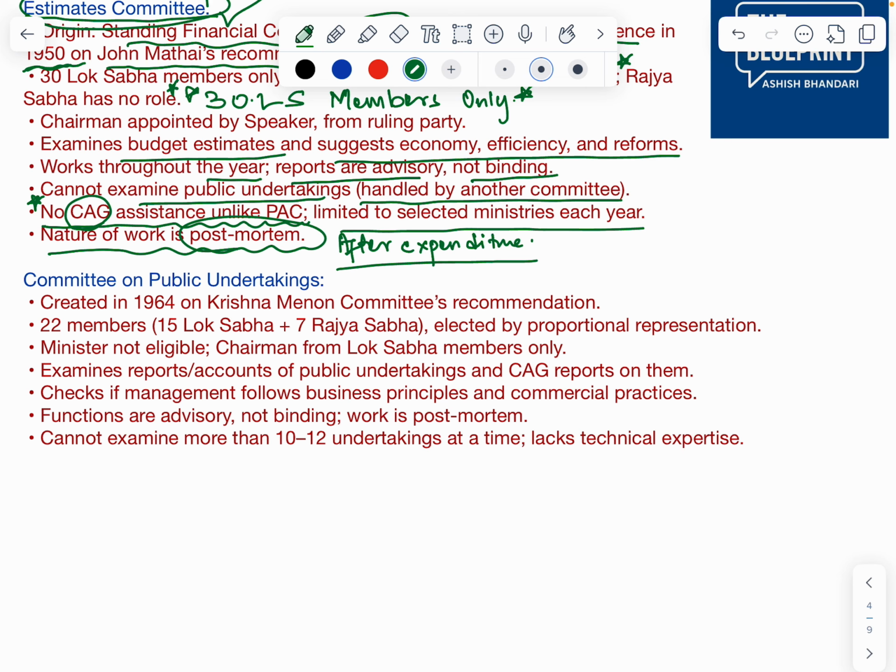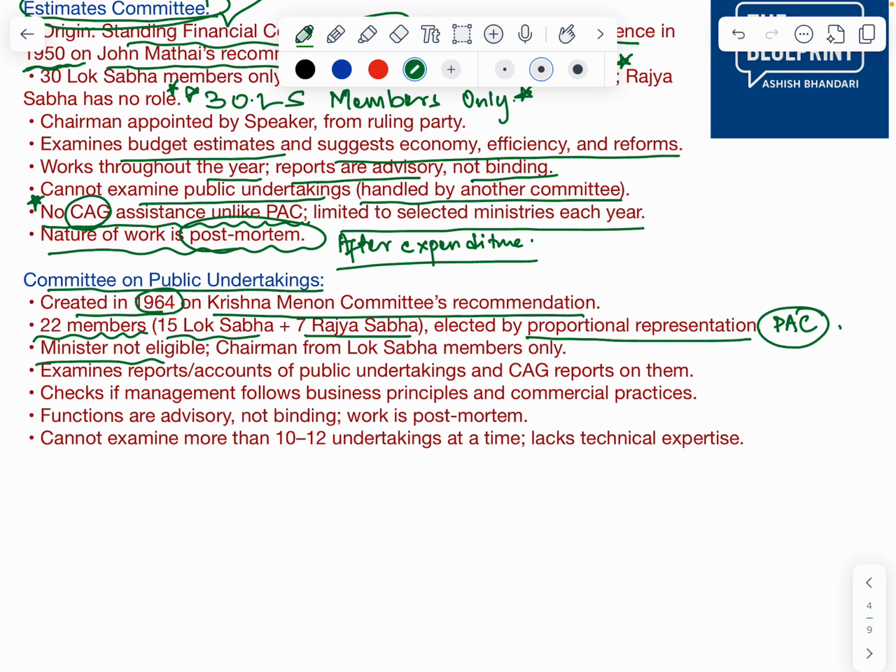Now moving forward, the Committee on Public Undertakings, the third financial committee of the Parliament. It was created in 1964 on the Krishna Menon Committee's recommendation. There are 22 members, 15 from Lok Sabha and 7 from Rajya Sabha, same as the Public Accounts Committee. So this we have to remember. The members are elected by proportional representation.